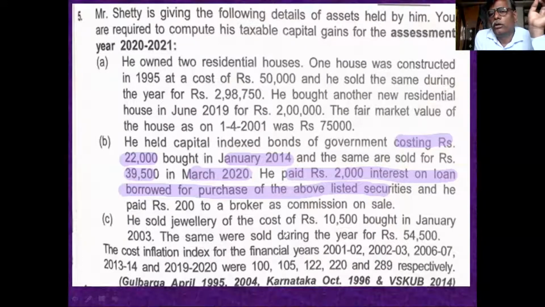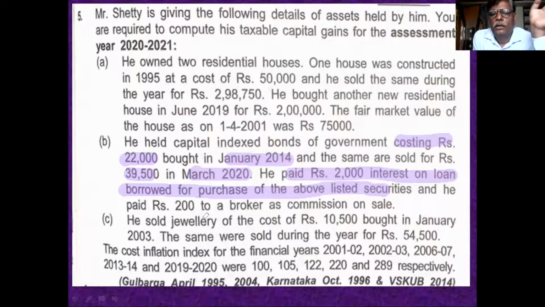Remember this point: the only exemptions are in sections 54 to 54F. Whatever information they give about interest on loan is not considered. So this 2,000 interest is not related to our calculation.